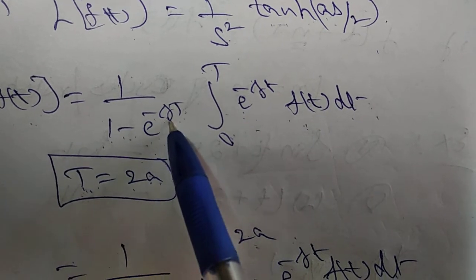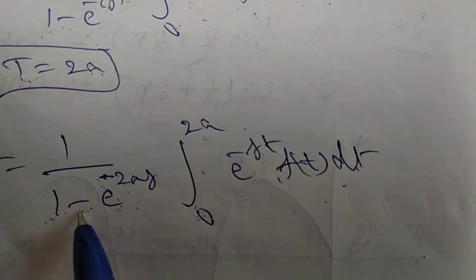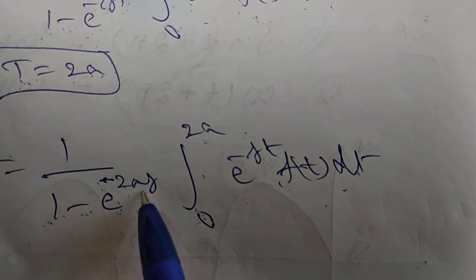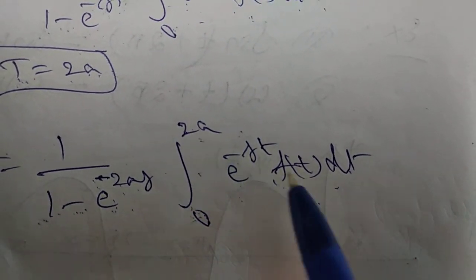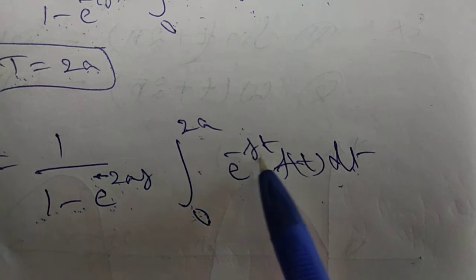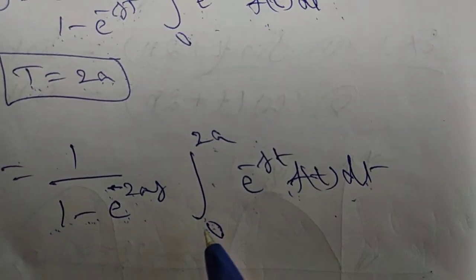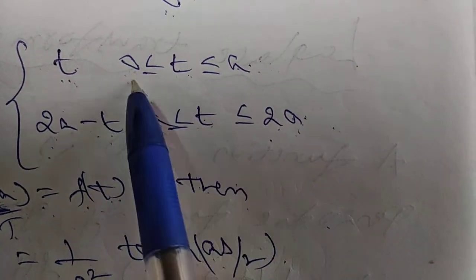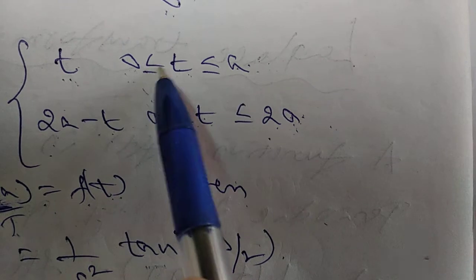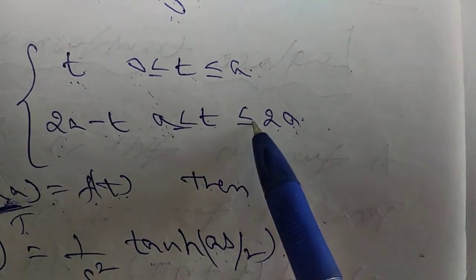Substitute 2a in place of T, and you get 1 over 1 minus e power of minus 2as, times the integral from 0 to 2a of e power of minus st f of t dt. Now 0 to 2a can be split into 0 to a and a to 2a.